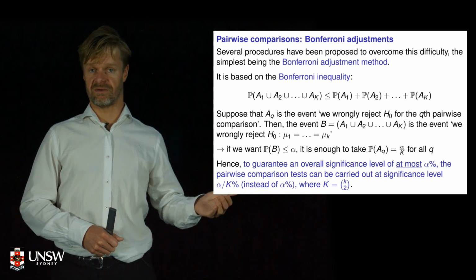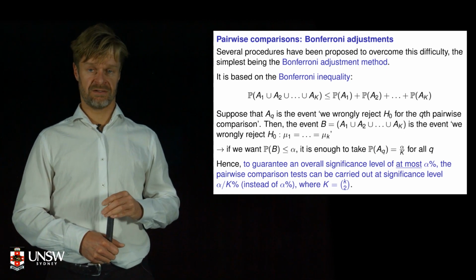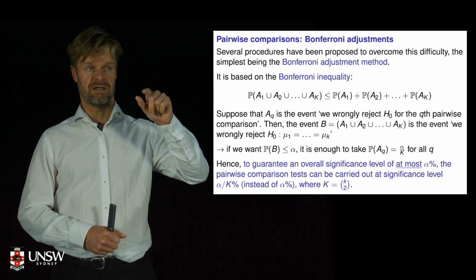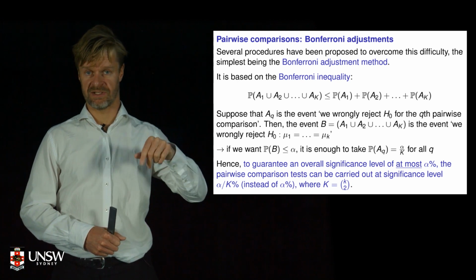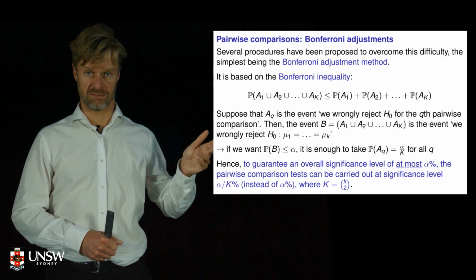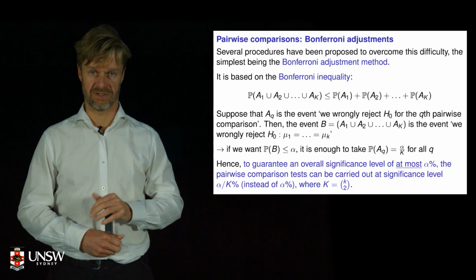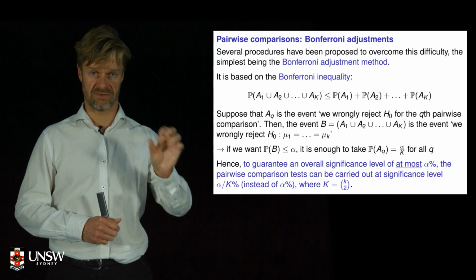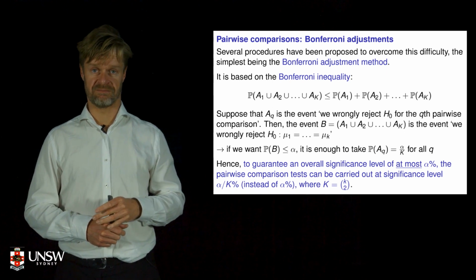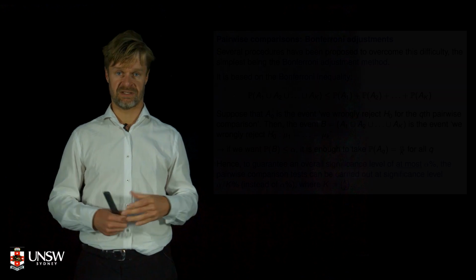Instead of using 95% confidence intervals, if you've got 3 comparisons you're making, take alpha divided by 3, that gives you 0.016 recurring, and hence use a 98.3 recurring % confidence interval for each of your comparisons, so that overall you've only got a 5% chance of making a mistake.